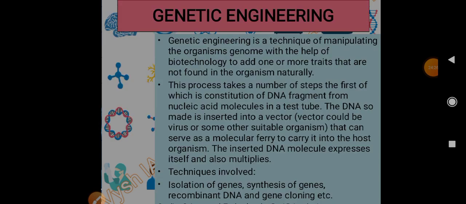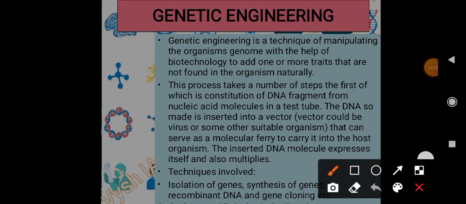Then genetic engineering. We have learned about genes and chromosomes. Now we will see how to manipulate those. How to manipulate those, that is our genetic engineering. So first we have to know what a genome is. Genome is nothing but the set of genes. The whole set of genes will be called the genome. So genetic engineering is a technique of manipulating the organism's genome with the help of biotechnology to add one or more traits. Traits I have already told.